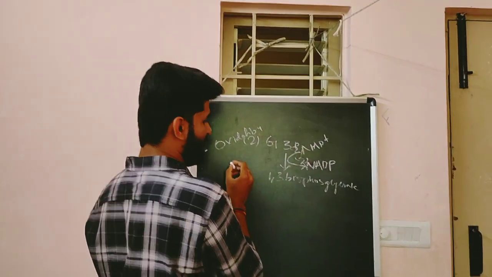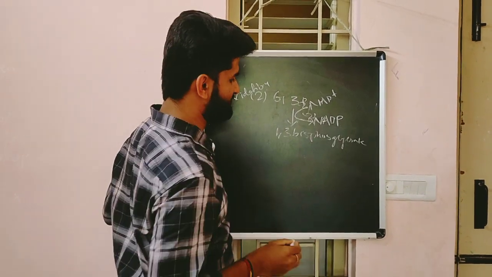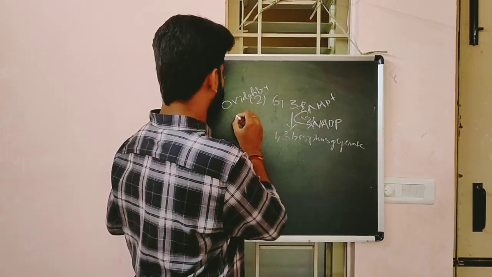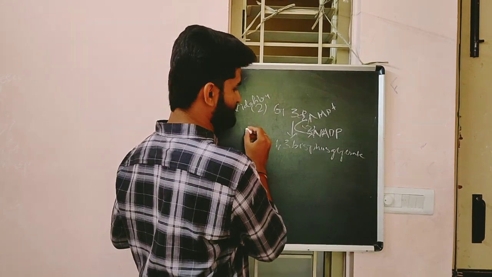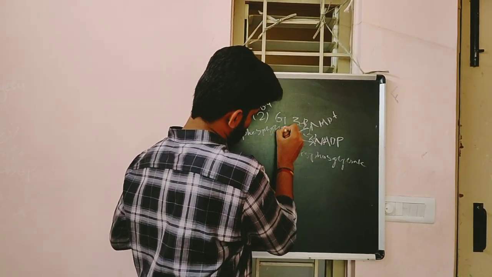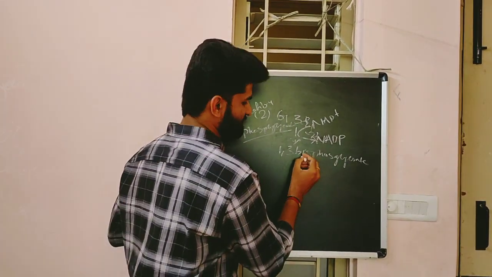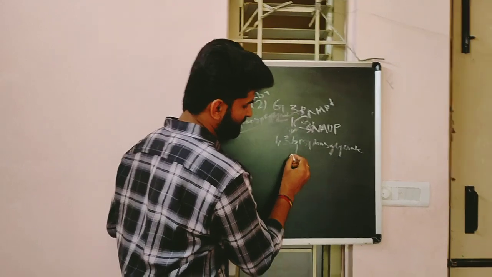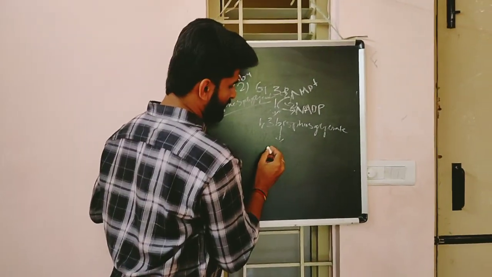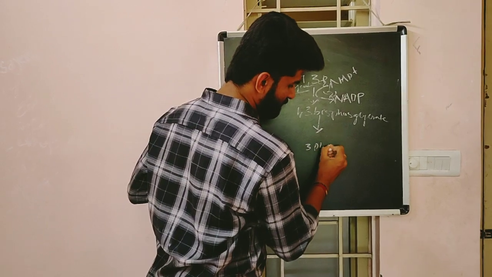This oxidation reaction is done in the presence of the enzyme phosphoglyceraldehyde dehydrogenase. Next, the 1,3 bisphosphoglycerate is converted into 3-phosphoglycerate.